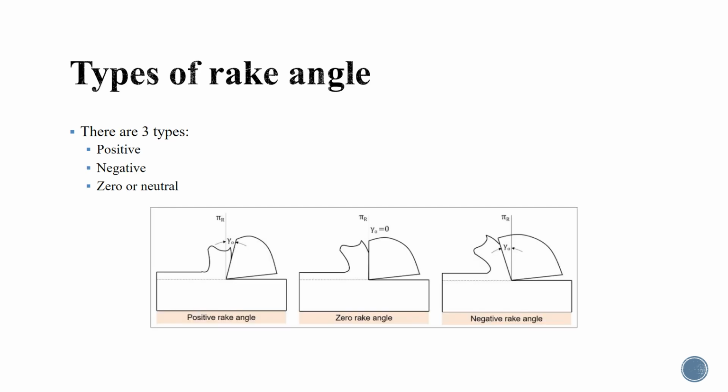Types of rake angle. There are three types of rake angle, which are positive rake angle, negative rake angle, and zero or neutral rake angle. The images of all rake angles are shown in the figure below. I will explain them one by one in the next slides.